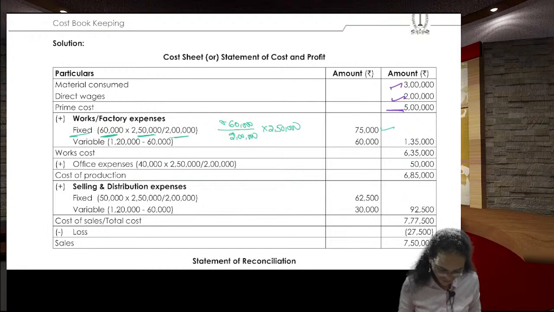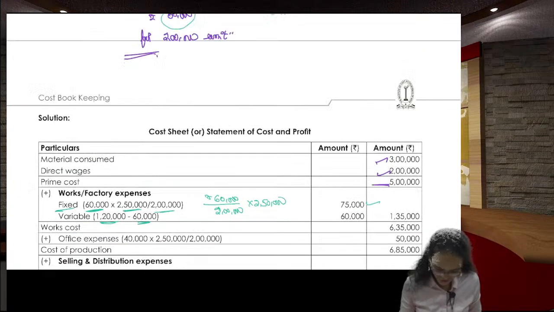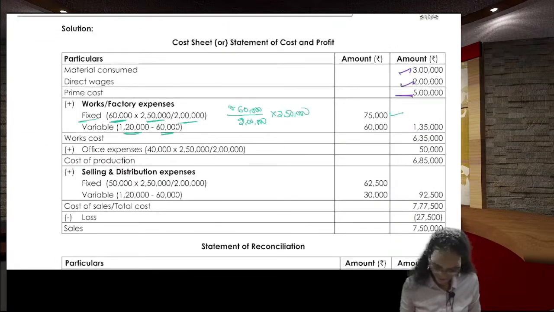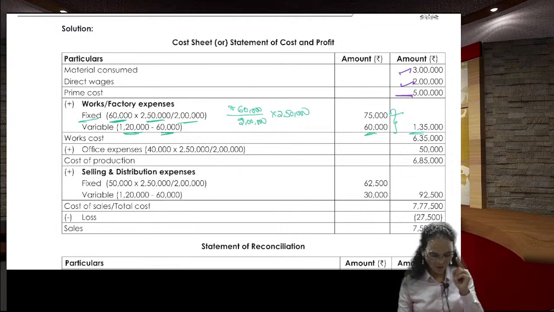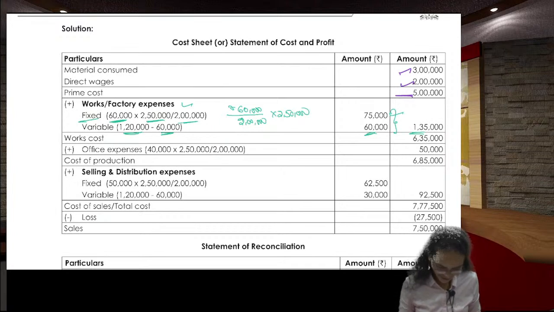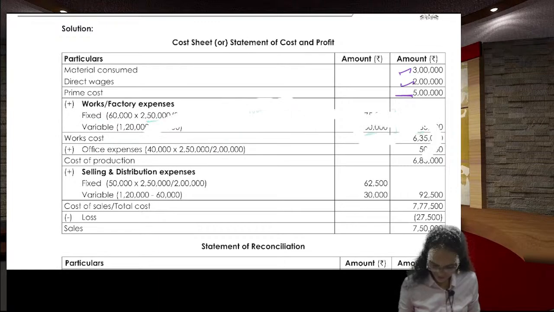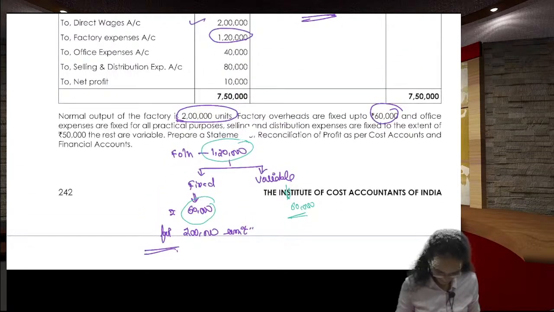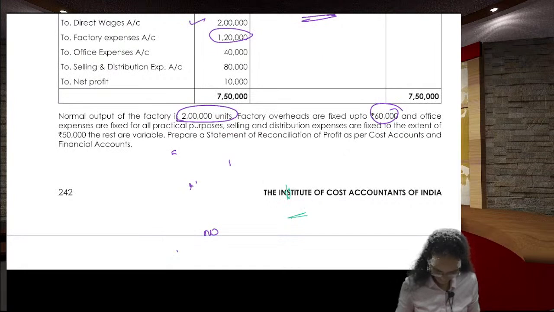Next one, what is the variable portion? Variable portion is 1,20,000 minus 60,000. I told you this one. This is the variable portion. All put together, you got 1,35,000 rupees as works overhead. Next one, come back.